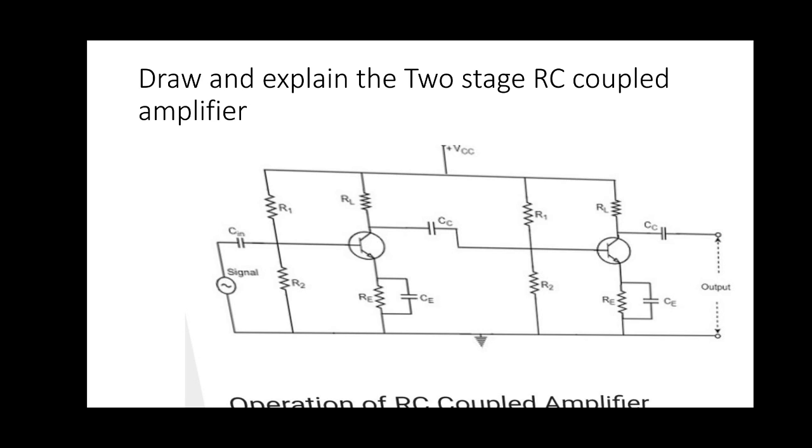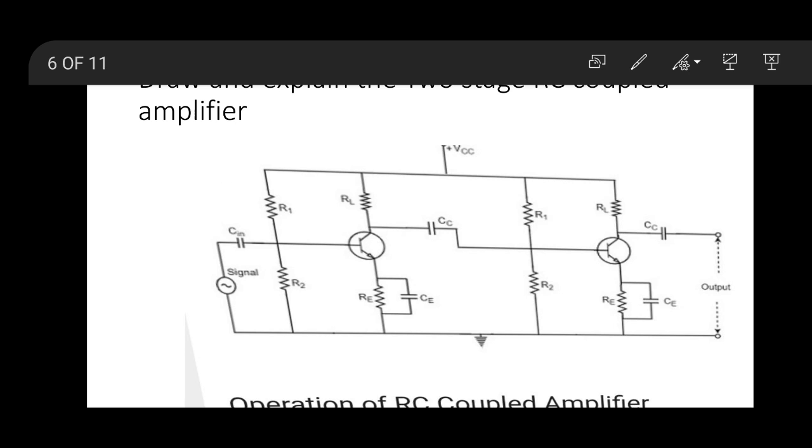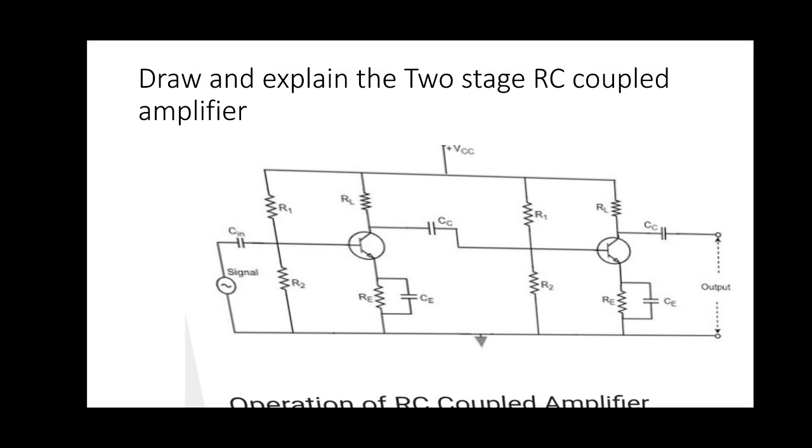Okay. Here in this circuit there is one supply voltage, that is plus VCC, applied at the collector of the two transistors. So we have to discuss this. Here CC is a coupling device between two stages, the first stage and the second stage. Why we are using CC here is to couple, or to isolate, between two sections.